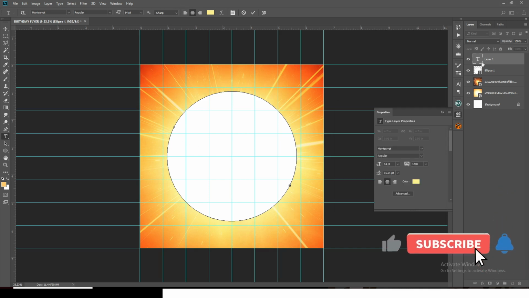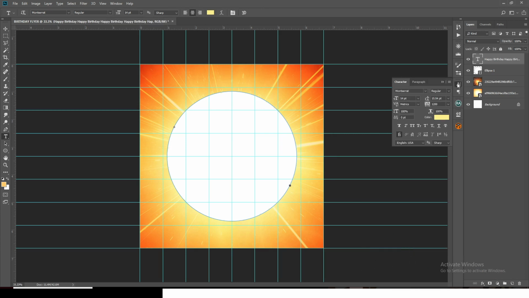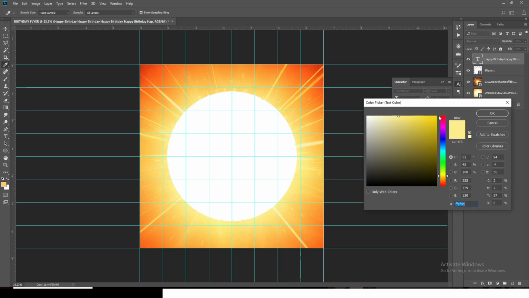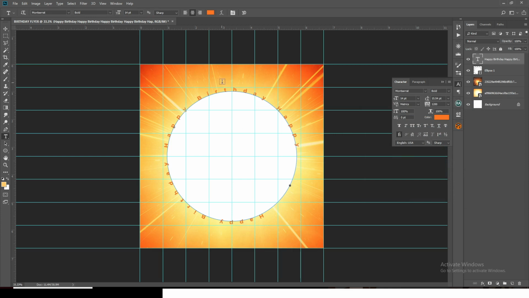Now you cannot really see it, but it's there. So let's click on our character panel and work on the font. The font is going to be Montserrat. We are going to make it bold because we want it to be seen. Also the color, we need to give it a color that we can actually see. Let's call it FF741E. We can see this color, let's stick to this. I also don't want to make it all caps, so I'm going to use this one. This is really nice. The font size, let's give it 18.